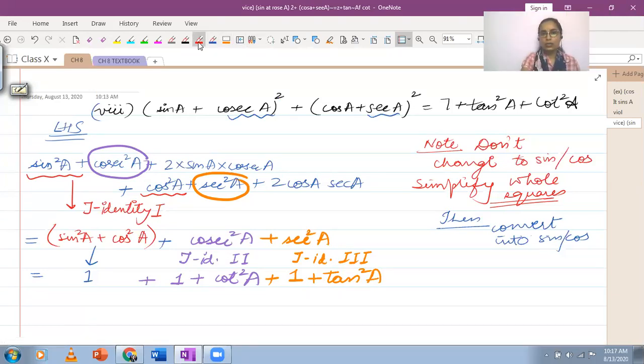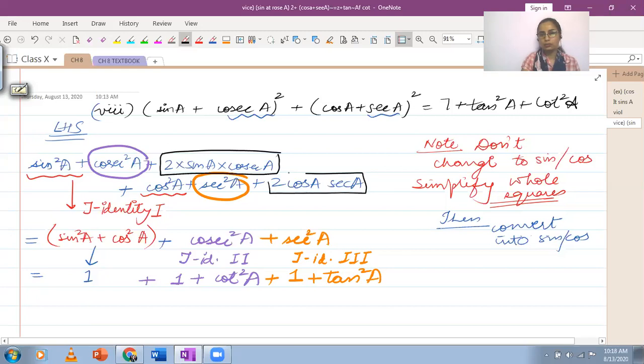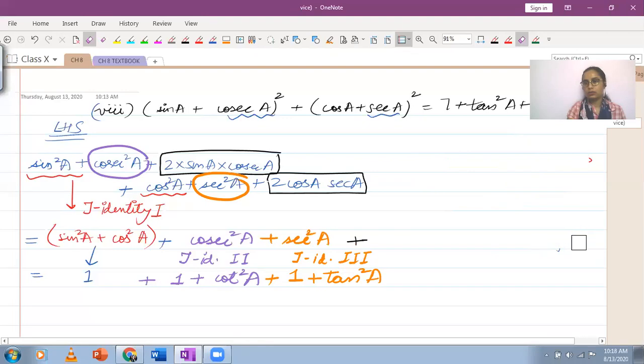And along with this, I had product terms. One was this product term and one was that product term. Let's simplify those. So let's just go over the steps I have done. First of all, I opened the squares for the first and the second bracket.